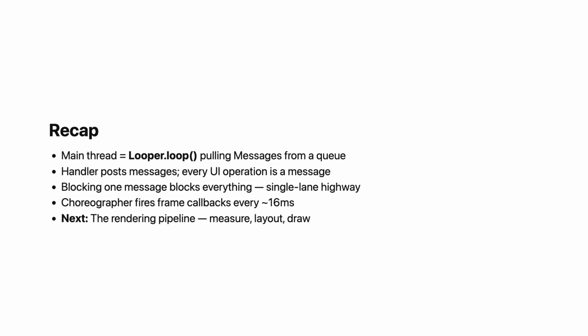Let us recap. The main thread is a message loop. Looper.loop pulls messages from a message queue and processes them one at a time. Handlers post messages into the queue. Every UI operation, every touch event, every lifecycle callback, every coroutine resumption on Dispatchers.Main, all messages in the same queue. Blocking any single message blocks everything behind it. The choreographer posts frame callbacks every 16 milliseconds, and if your code does not finish in time, you get jank. HandlerThread gives you the same pattern on a background thread. IdleHandler lets you defer work until the queue is empty.